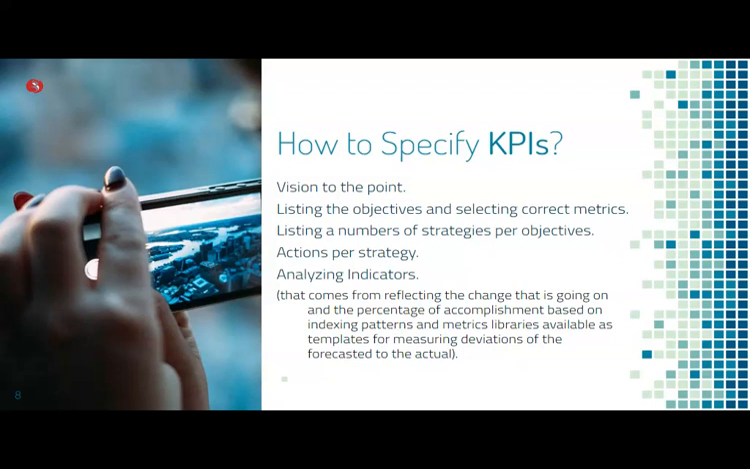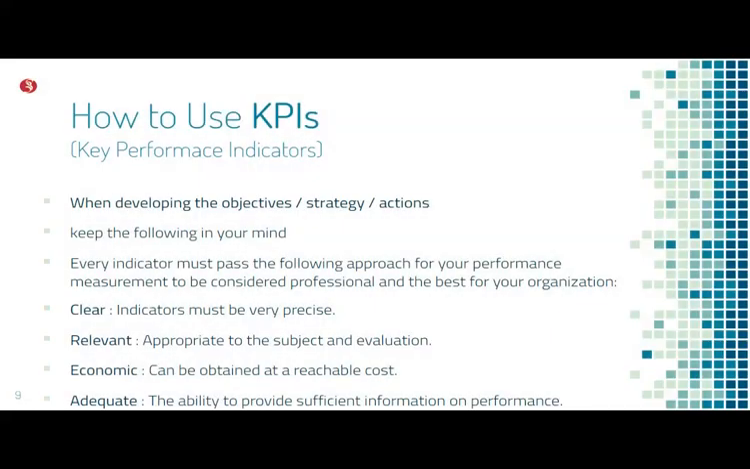And when we are taking an objective, when we are measuring an objective via several strategies, we need to be very to the point, and our vision should be very clear. Okay. Now, how to use these KPIs? When developing the objective, strategy, and action, again, we need to keep the following in mind. Every indicator must pass the following approach for your performance measurement to be considered professional and the best for your organization.